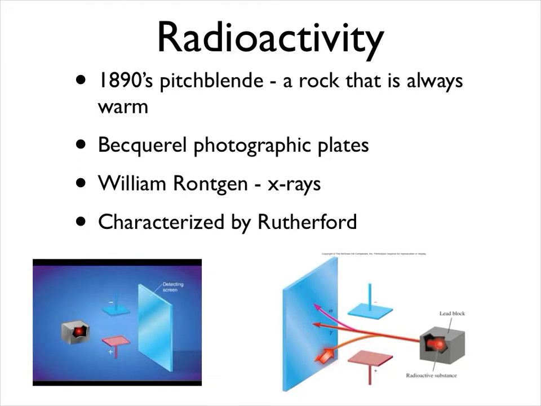The beta particles are deflected toward the positive side, which means that a beta particle must be negatively charged. And then our gamma rays go straight through. They're not affected by the field, which means they have no charge. We know now that an alpha particle is a helium nucleus stripped of its electrons, and a beta particle is a high-energy electron. And the gamma is actually a high-energy photon, or a source of electromagnetic radiation.